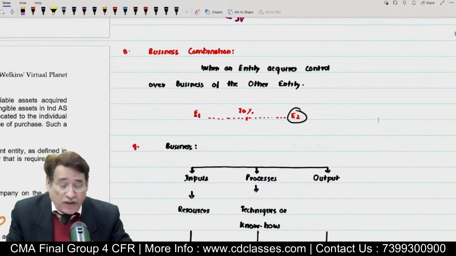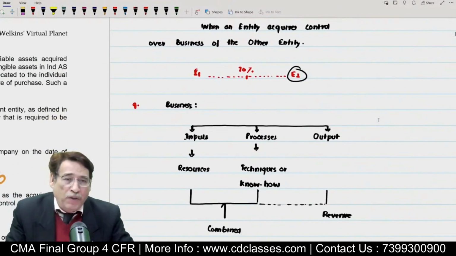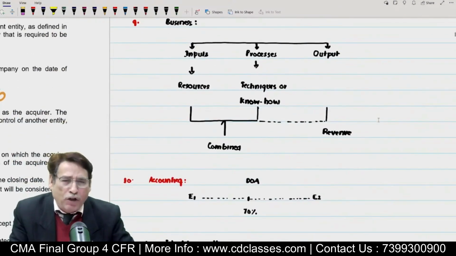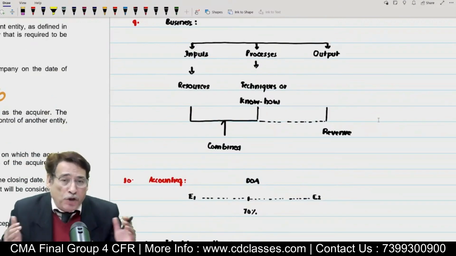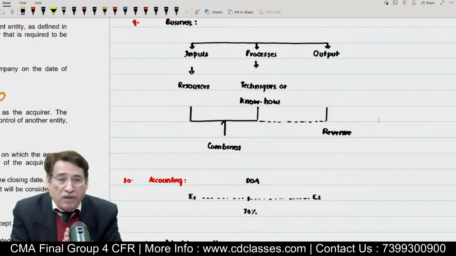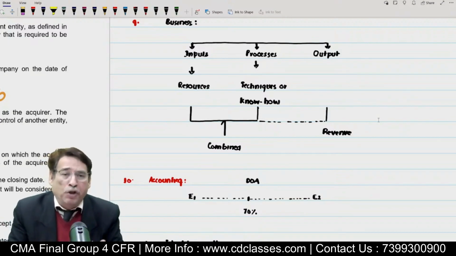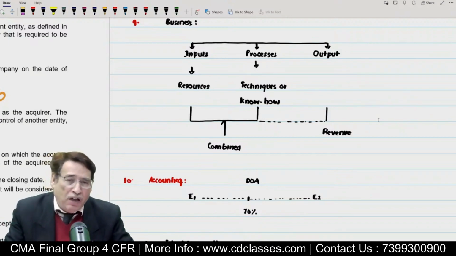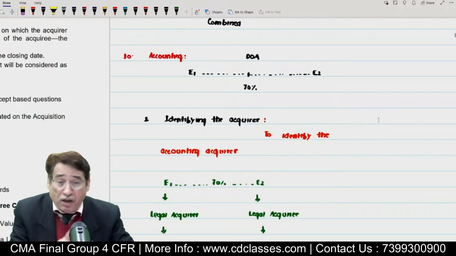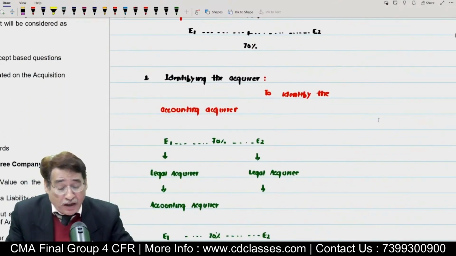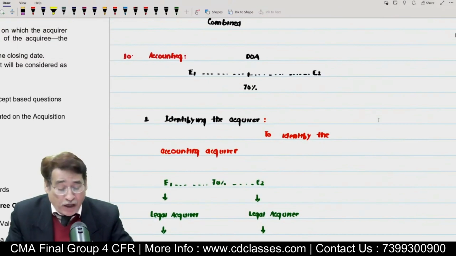Then we talked about business combination. Business combination simply means when an entity acquires control over the business of the other entity. We saw what we mean by business. Business comprises three elements: input, processes, and output. We should be in a position to integrate the input and processes, and we should also be in a position to generate some revenue. Then only it will be called a business. The other entity must meet the definition of business. Then only Ind AS 103 will come into play.